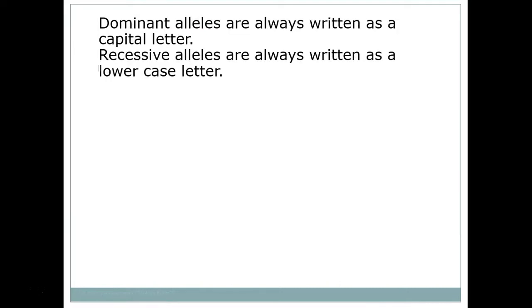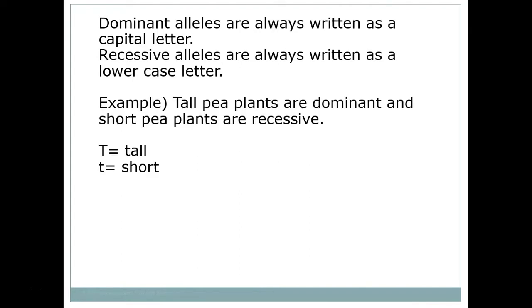Now, when we're referring to dominant or recessive alleles, dominant alleles are always written as capital letters. Recessive alleles are always written as lowercase letters. So when we're looking at the pea plants, a tall pea plant is dominant. If the pea plant has a tall allele, it will always be a tall plant. So we say it's dominant. So we represent the tall pea plant with the letter T. Now the short pea plant is recessive. It will only be shown if there are short pea plant alleles inside the plant and there are no tall pea plant alleles. So we give it the little t.